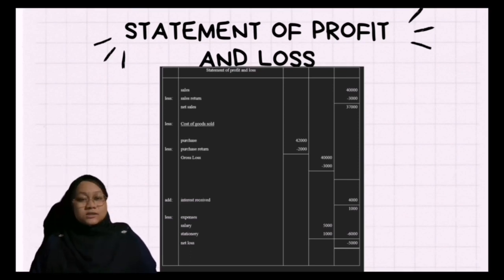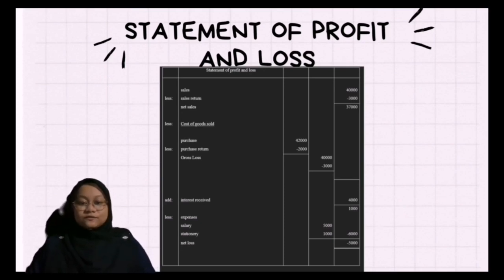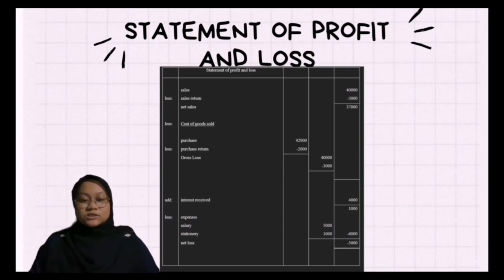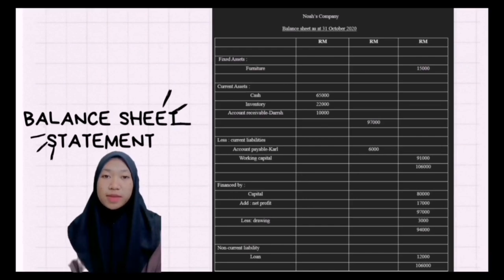Gross profit, received 4,000. Salary 5,000, stationery 1,000, so total 6,000. So net income is 17,000.